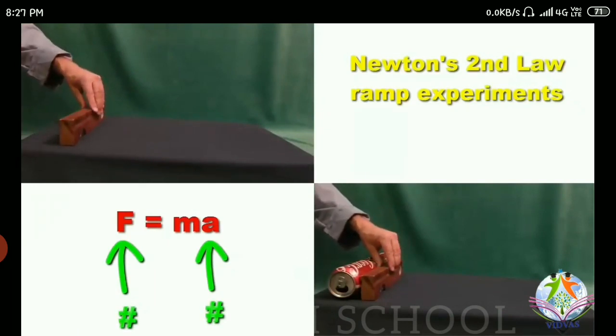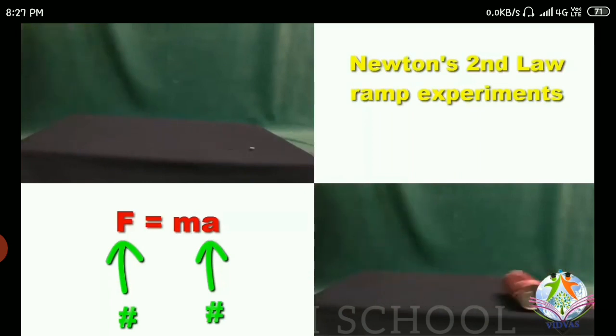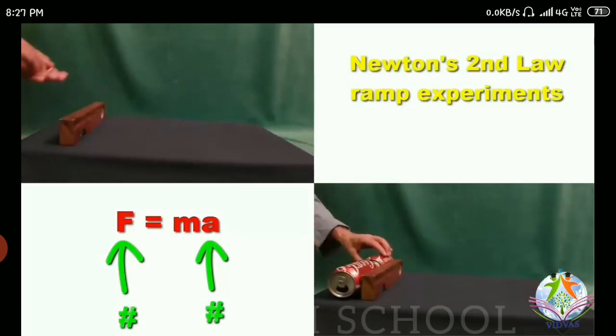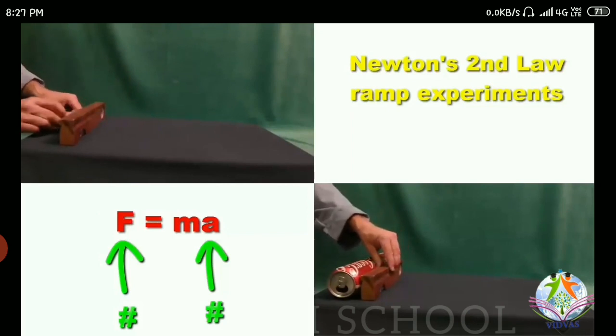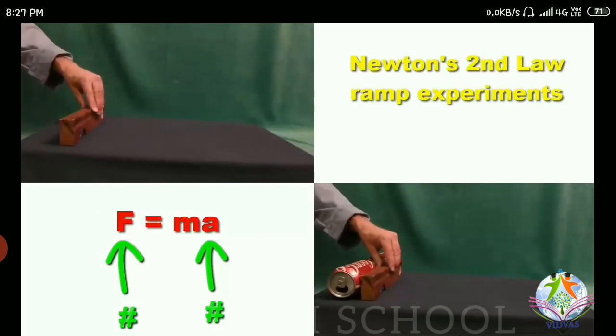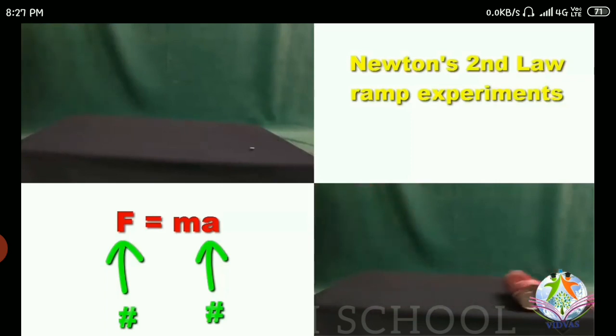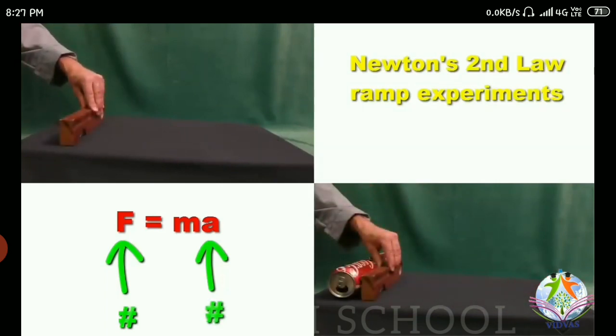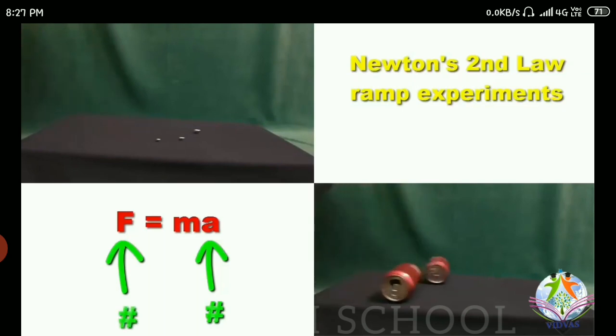You also can do this practically with your water bottles, taking an empty water bottle and a bottle filled with water. Observe how both of them accelerate. You will definitely find that the bottle filled with water is going to accelerate faster than the empty bottle. I hope you will do this experiment practically and post it to your group teachers.